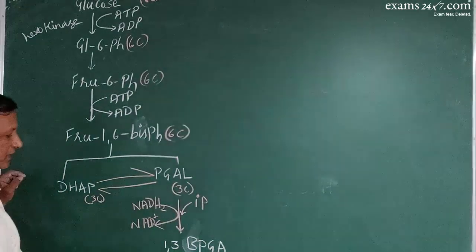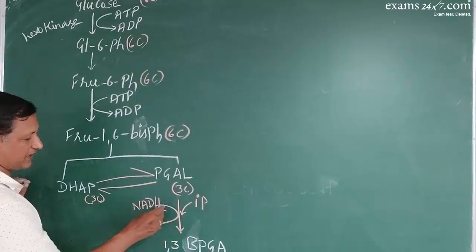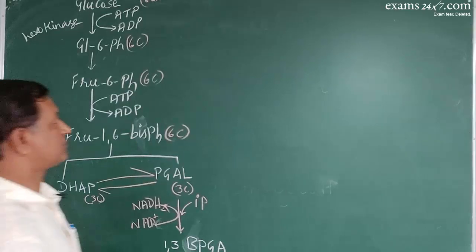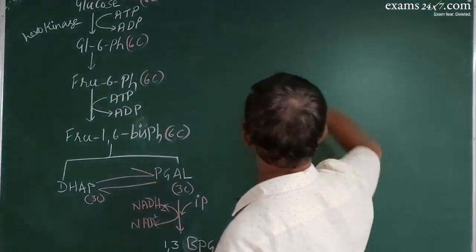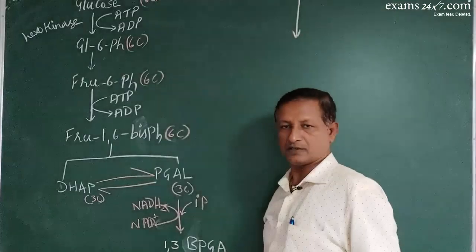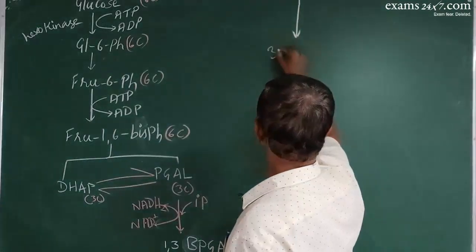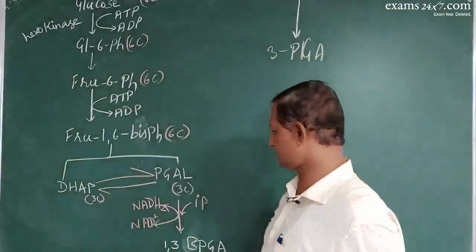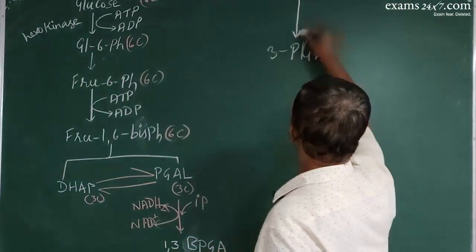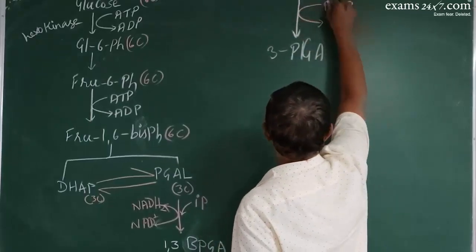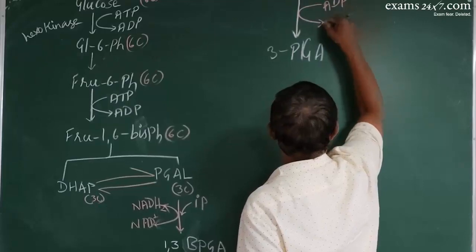Here there is formation of an NADH molecule. Now this 1,3-BPGA will become 3-PGA, 3-phosphoglyceric acid, by losing a phosphate molecule. That phosphate molecule will be added to ADP to form ATP.